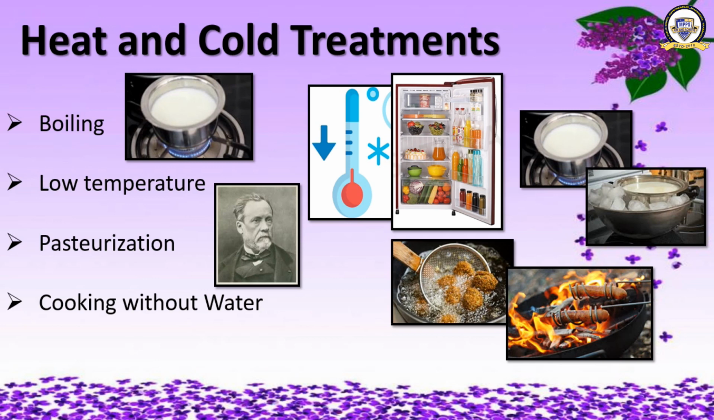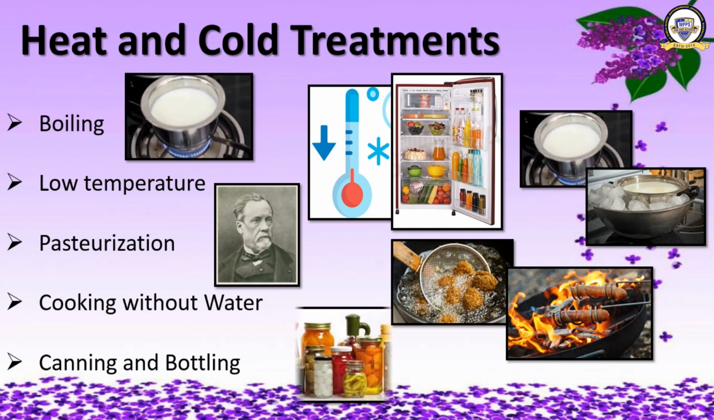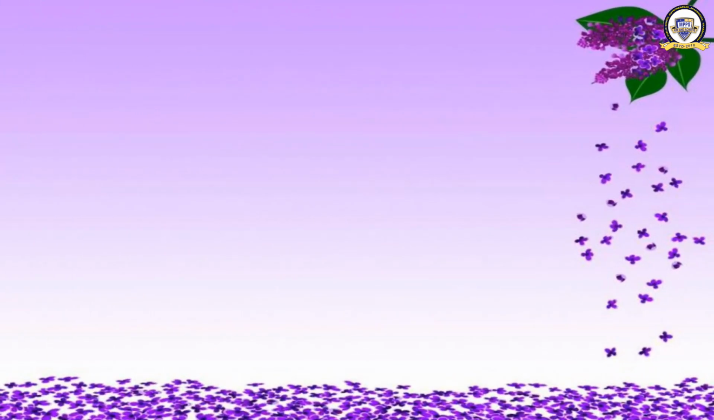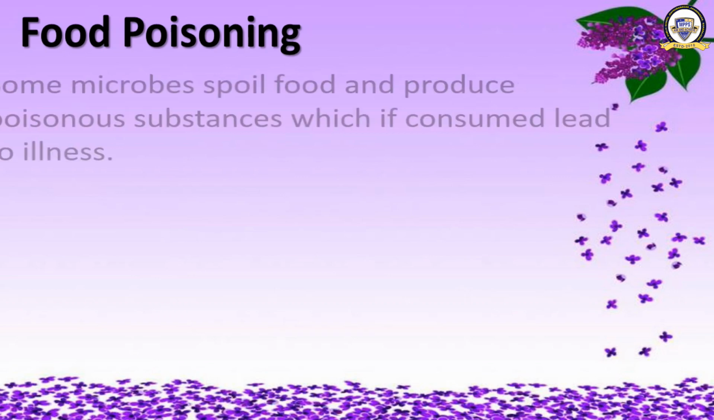Moving on to the last one, that is canning and bottling. The foodstuff is heated to a high temperature and sealed in airtight and sterilized cans or bottles. See in this picture, you can see many food items are stored in cans and bottles to prevent them from microbial growth. Let's move ahead. The last topic of this part is food poisoning.